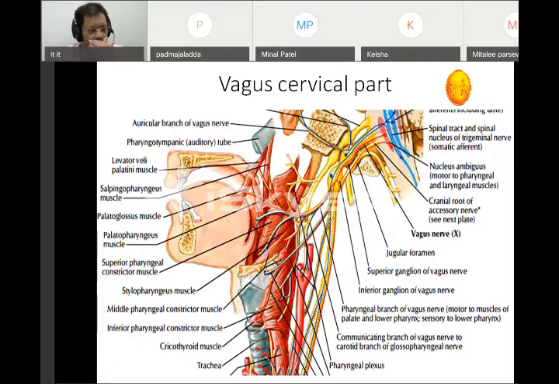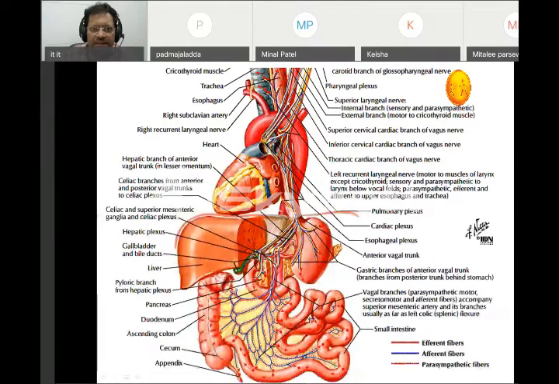Now, it supplies the larynx, helps the larynx in maintaining its airflow. Then it supplies even the carotid, then it goes down. Now we see here, it supplies the lungs, it supplies the heart, it supplies the stomach, it supplies the whole of the small intestine, duodenum, jejunum, cecum, it supplies the pancreas, it supplies the kidney, it supplies the suprarenal, goes into the cecum, appendix, ascending colon and transverse colon. So we can summarize: vagus right from the neck starts supplying the larynx.